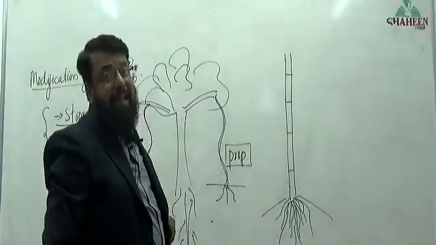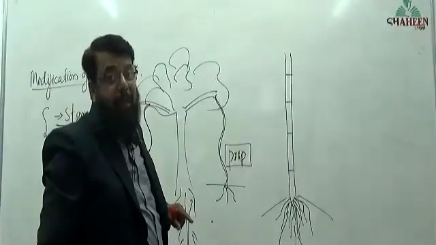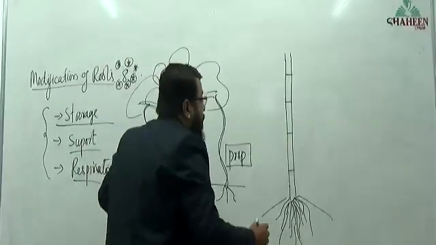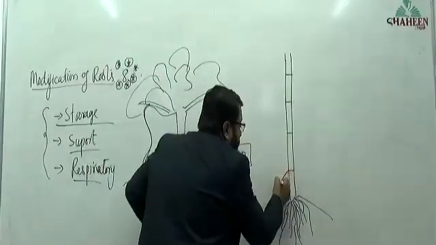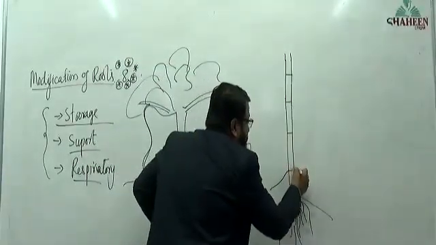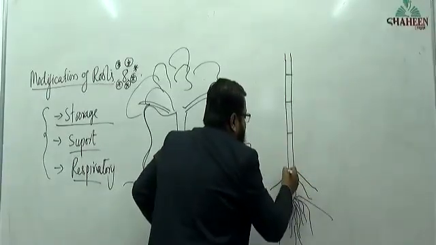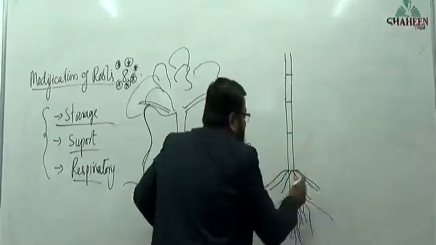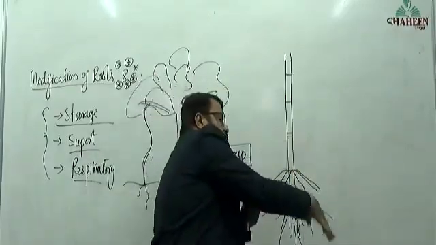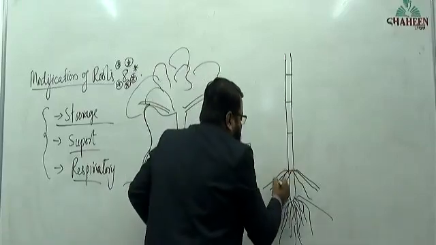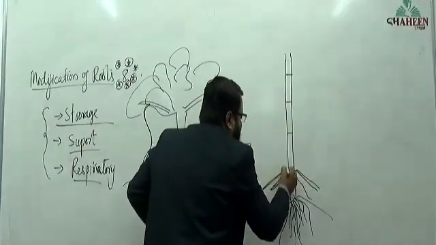In maize and sugarcane, observe here. Lower nodes produce roots that give support so that the plant should not fall off. These roots are supporting roots.